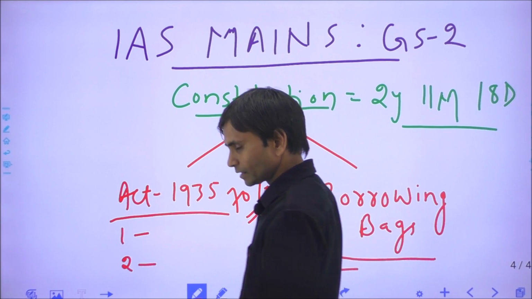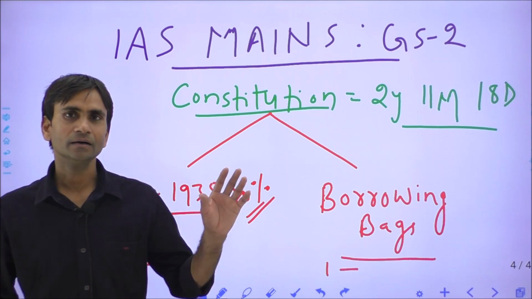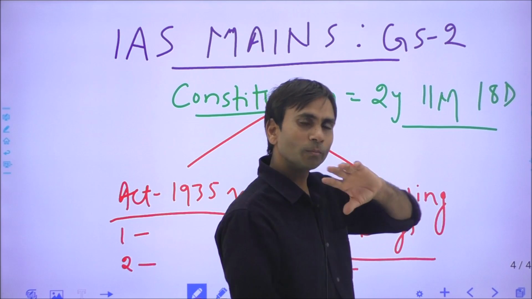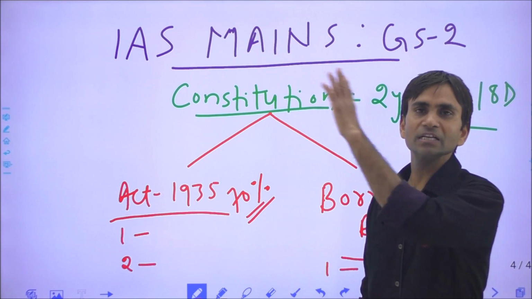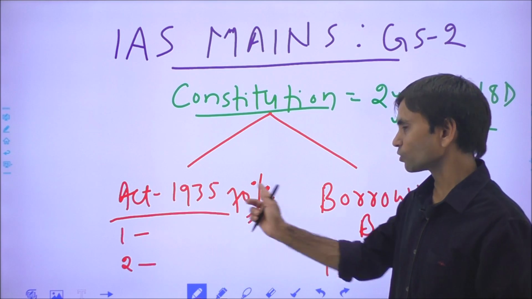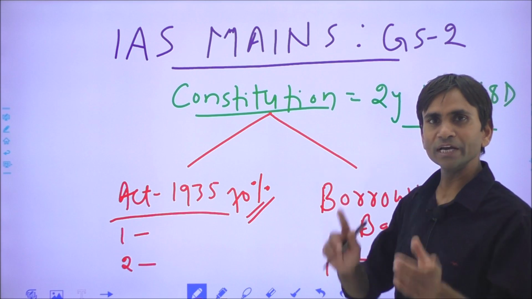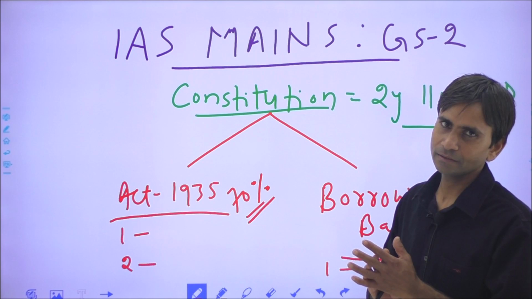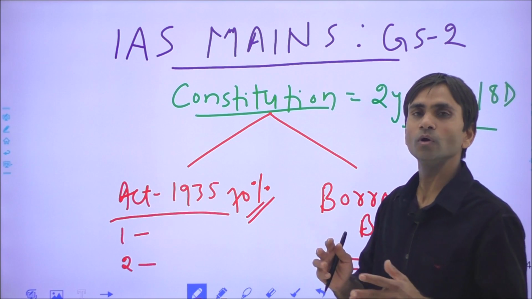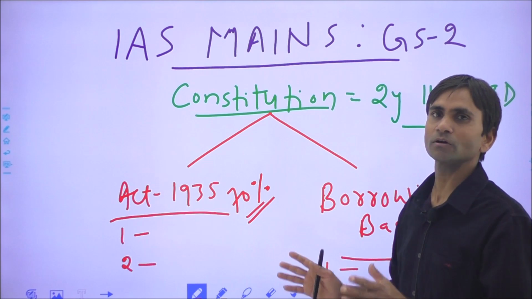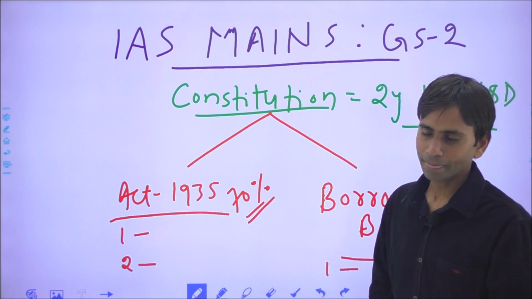Second, amendment of the Act of 1935 could only be done by the British Parliament, and this right was not given to the Indian Union or the state legislatures, but our constitution makers wanted to amend the constitution by the Indian Parliament or central legislature.